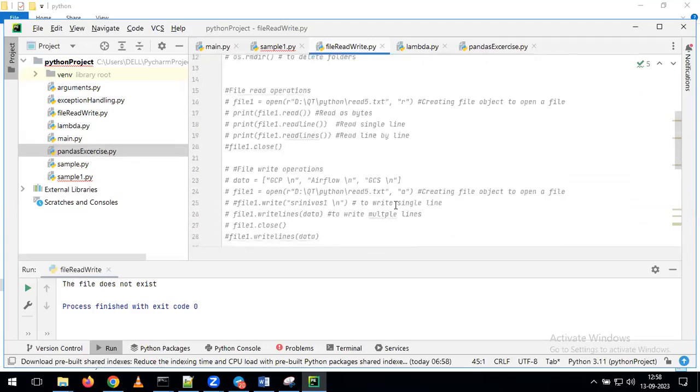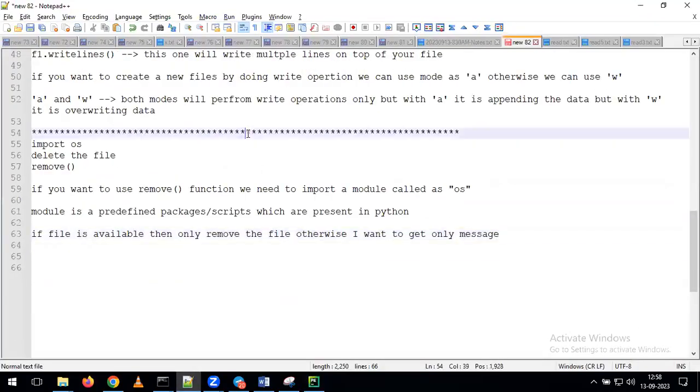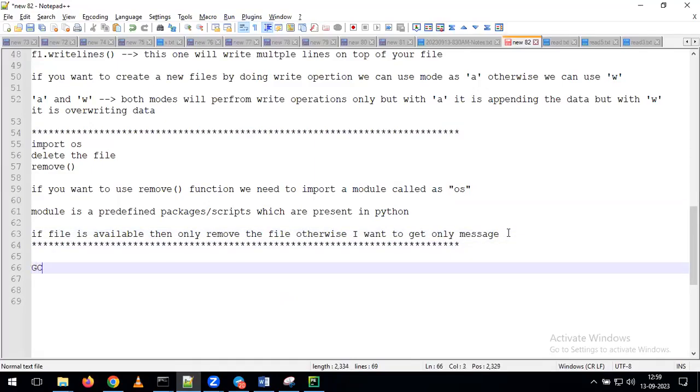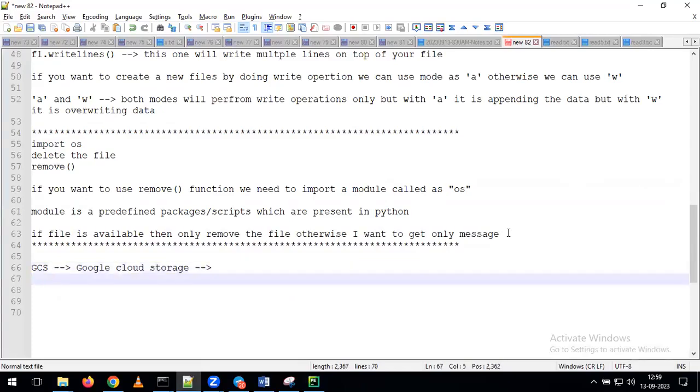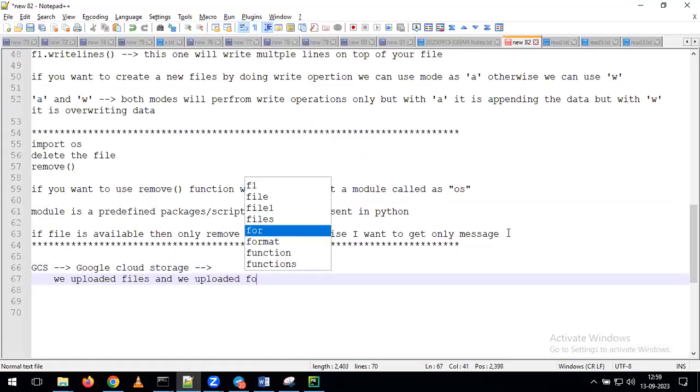Why we are discussing all these topics here is on top of file operations. If you remember, we discussed GCS, Google Cloud Storage. In Google Cloud Storage, we uploaded the files and we uploaded the folders, right?